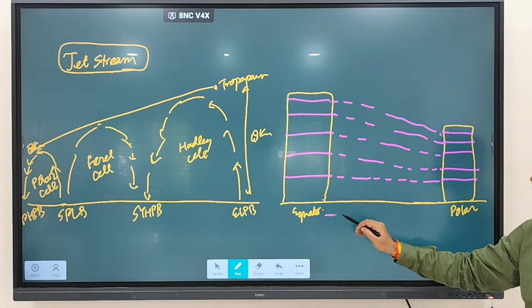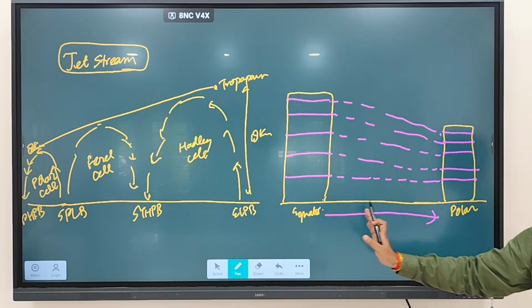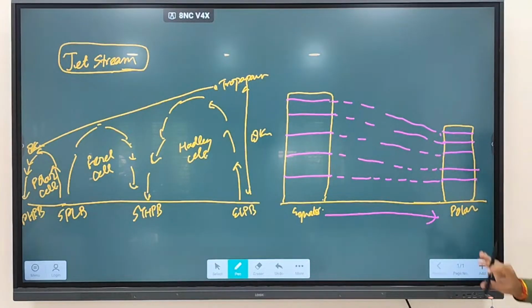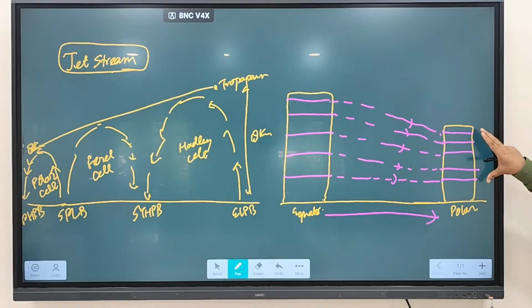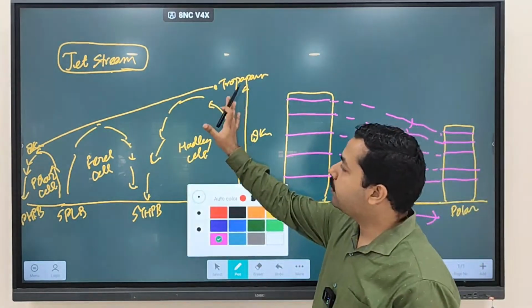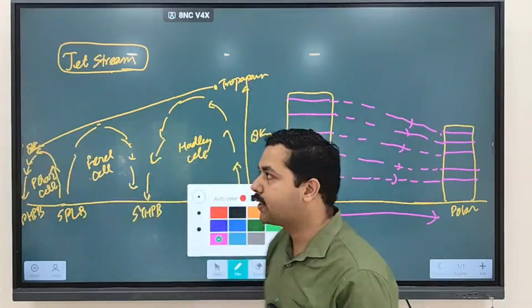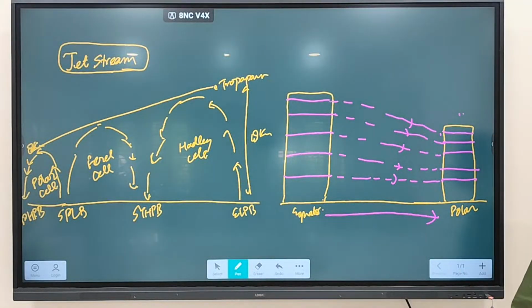As the air is moving, this column of air is moving from here, that is the equator, toward the polar region. What will happen? You'll see its air volume will decline. So it becomes more dense in nature. As you are moving from here to here, as we discussed, the tropopause height is declining. Why is this declining? Because air is becoming denser in nature.